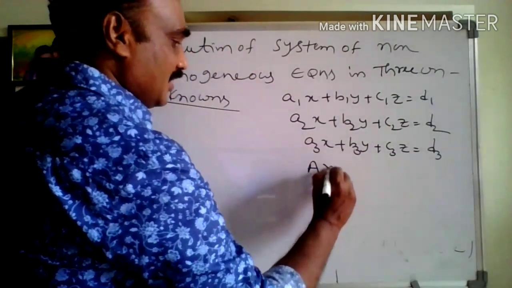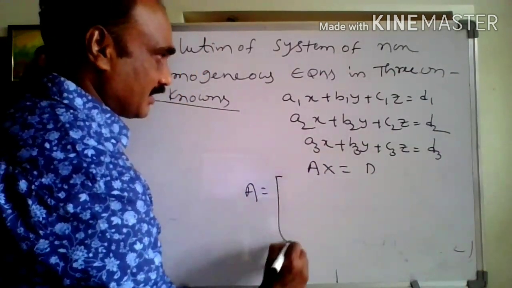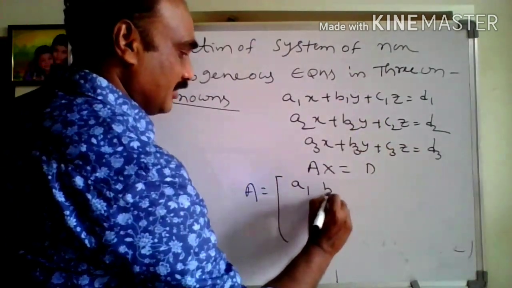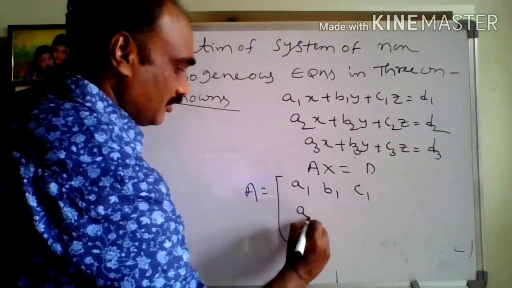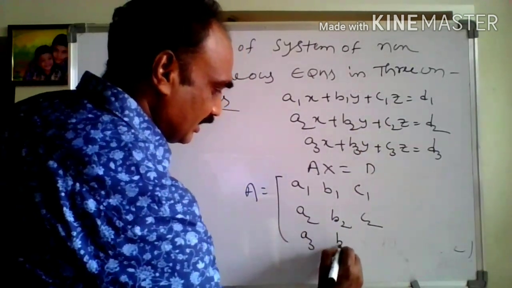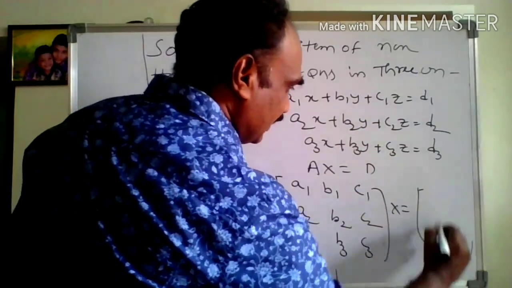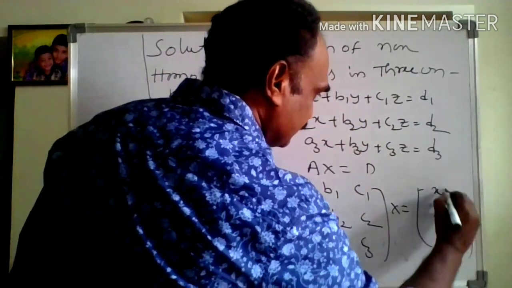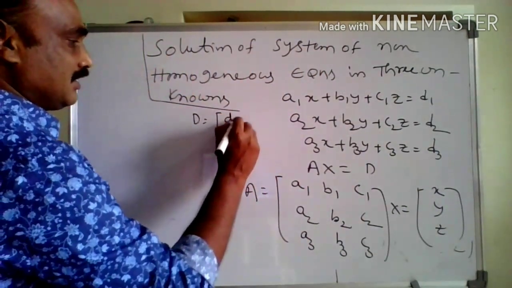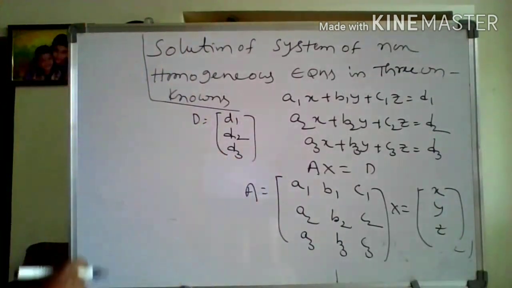So the matrix form is AX is equal to D, where A is the coefficient matrix: first row A1, B1, C1, second row A2, B2, C2, third row A3, B3, C3. Next, X is the variable matrix, here three unknowns X, Y, Z. Next, D is the constant matrix D1, D2, D3.